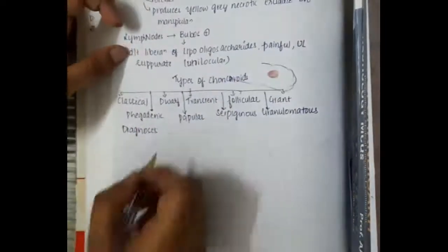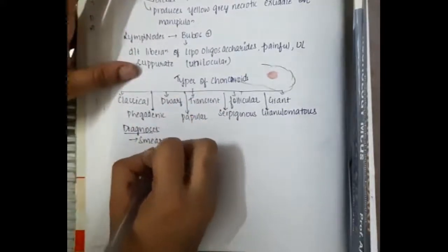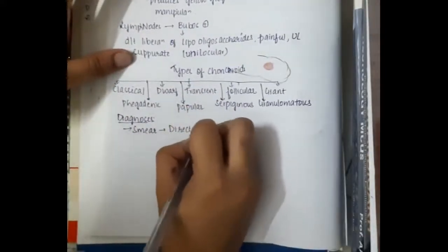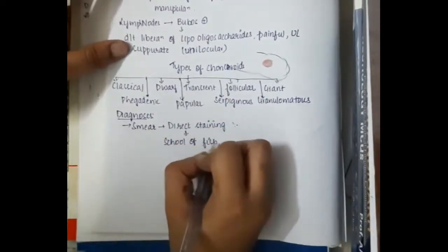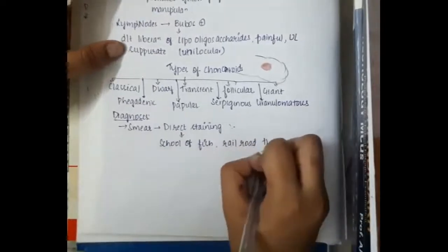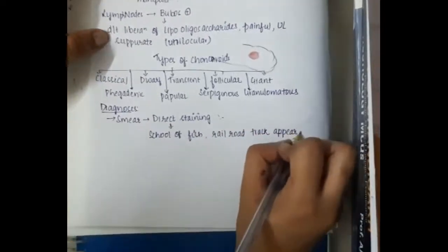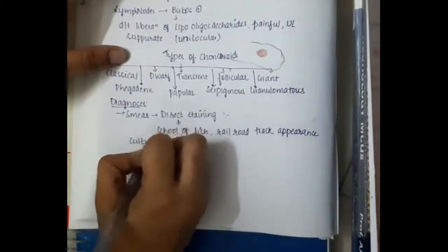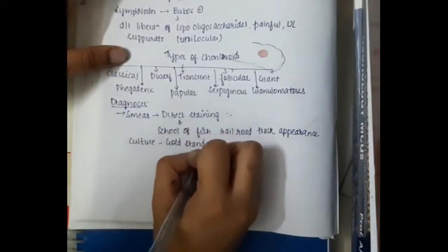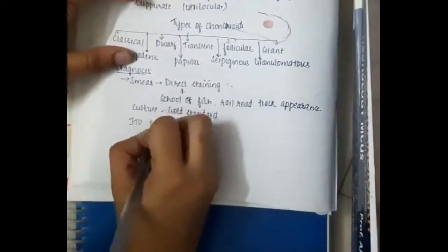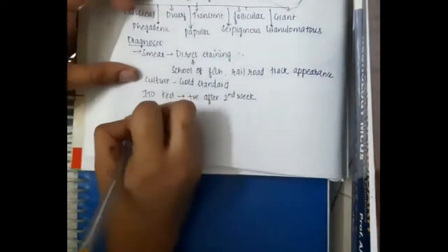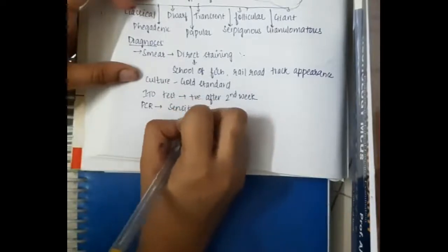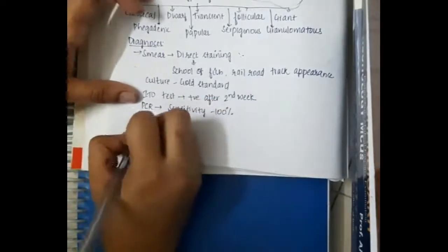So if you see the diagnosis of chancroid, we take the smear and we do direct staining. Direct staining of chancroid shows school of fish appearance or railroad track appearance. The gold standard is culture, and we have one more test called the Ito test, which is positive after the second week. PCR is done and it has 100% sensitivity.